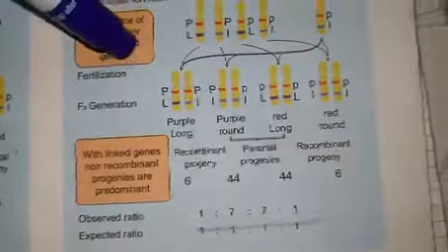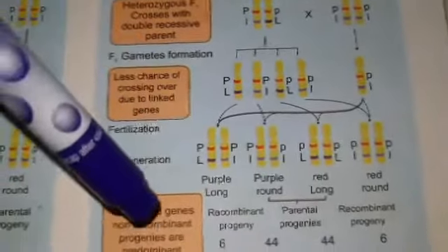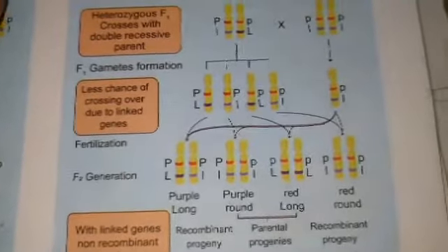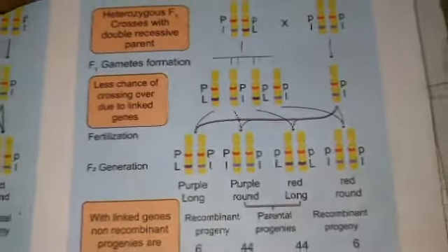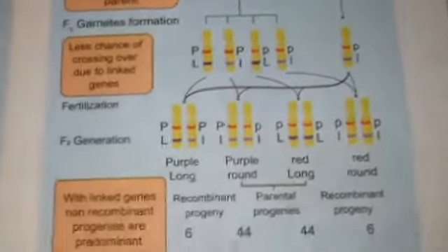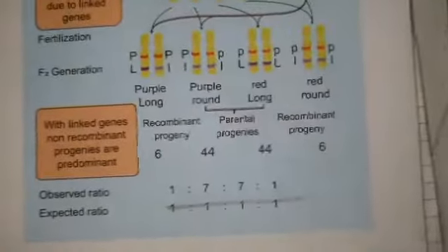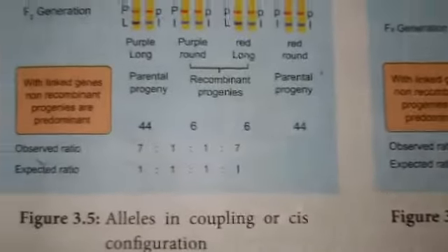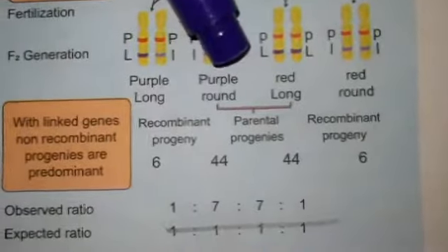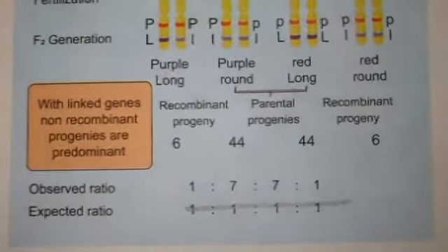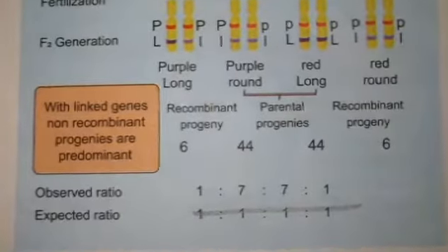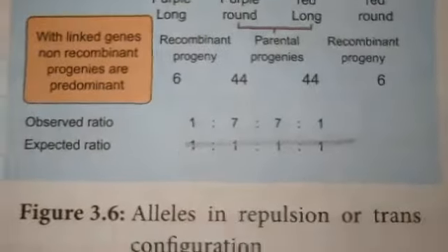Here also it shows more parental character compared to the F1 hybrid, that is, either the dominant and the recessive alleles are present on the same homologous chromosomes. They tend to separate together during gamete formation. They separate out and show more parental character compared to the progeny character. This cross is a repulsion or trans configuration.